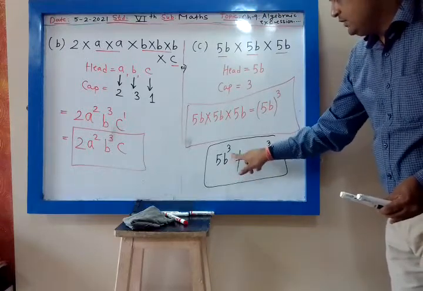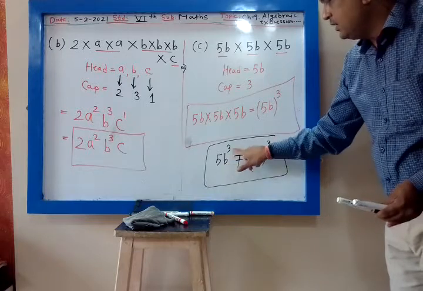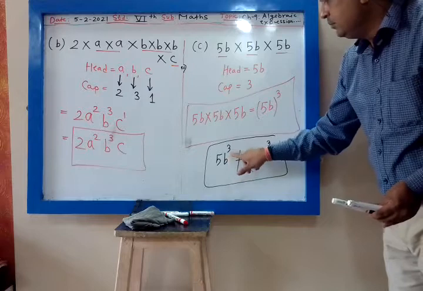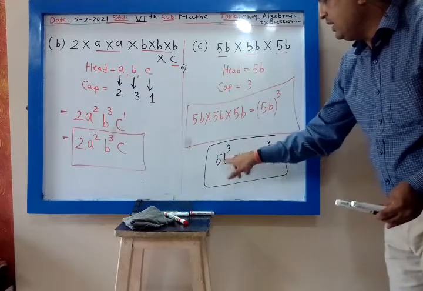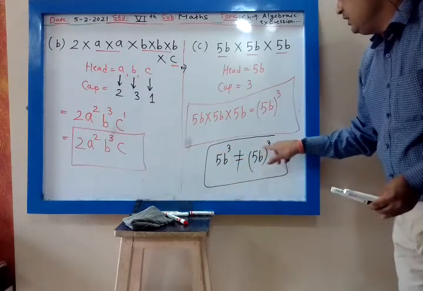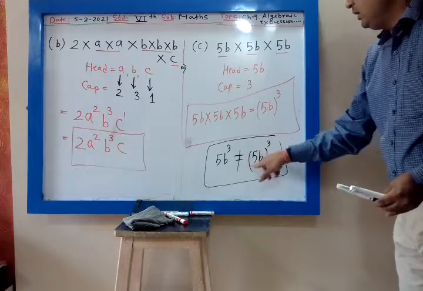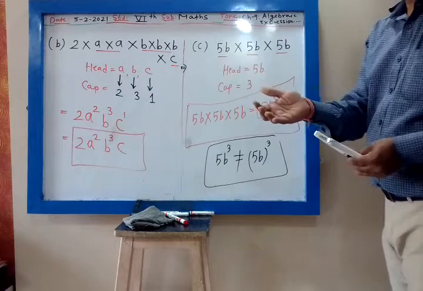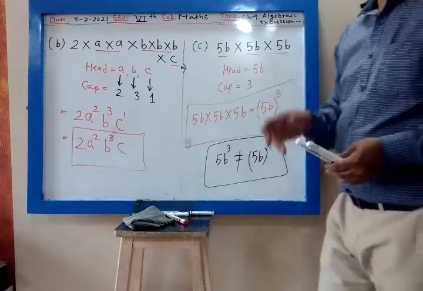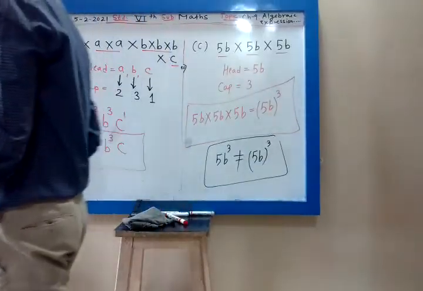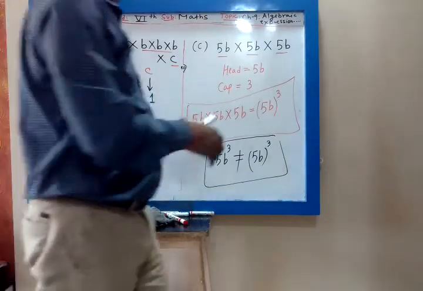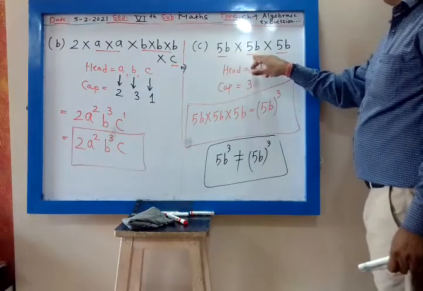In 5b raised to 3 without a bracket, the cap 3 is placed over b only, but the cap should be placed over the entire head. Entire head means you have to keep the bracket. We are keeping the bracket means we are placing the cap 3 over the entire head. So head raised to cap: writing the given number, 5b, 3 times, 5b into 5b into 5b.